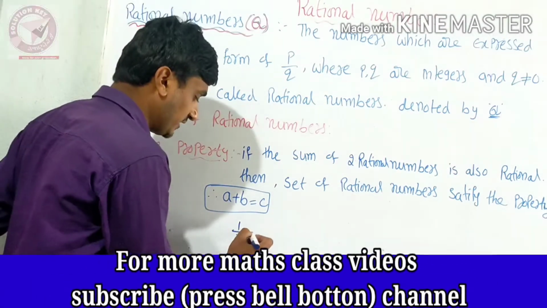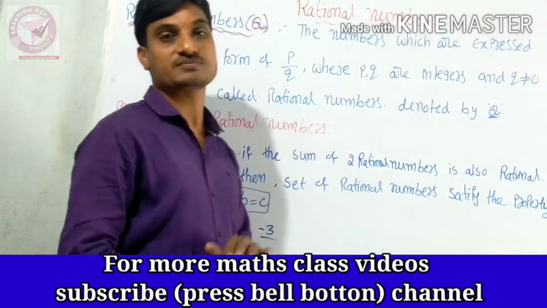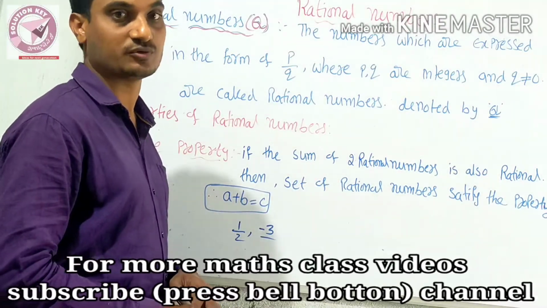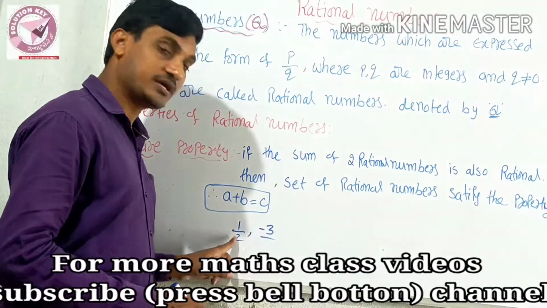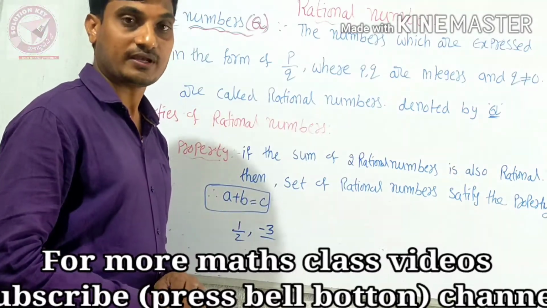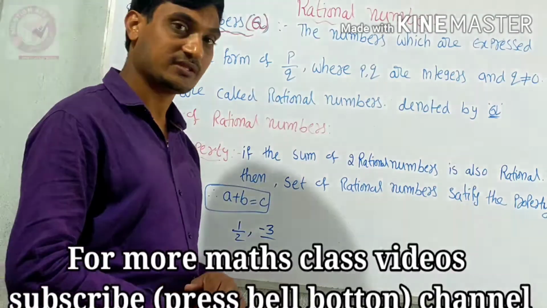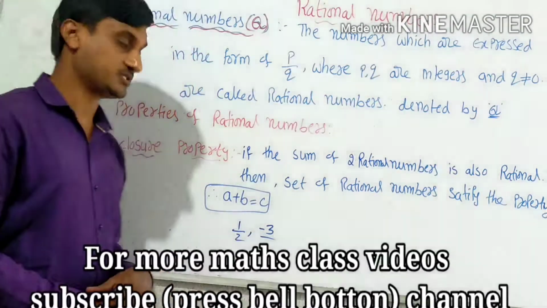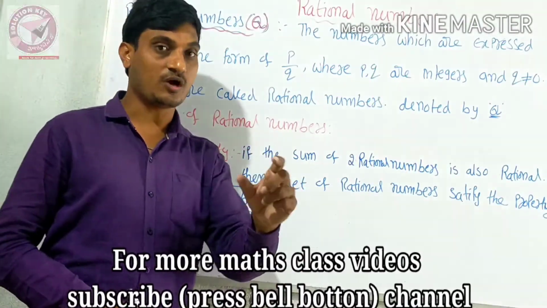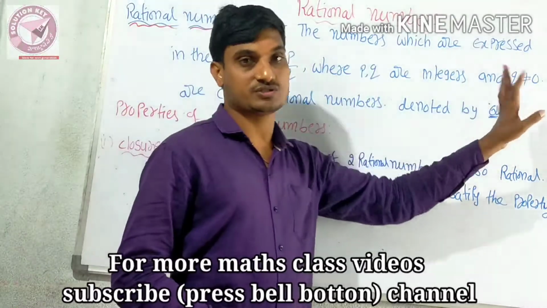You can write any numbers, positive or negative. Integers means the collection of positive and negative numbers along with 0. So p and q are any integers, either positive or negative, but the denominator part, that is q, can never be 0.